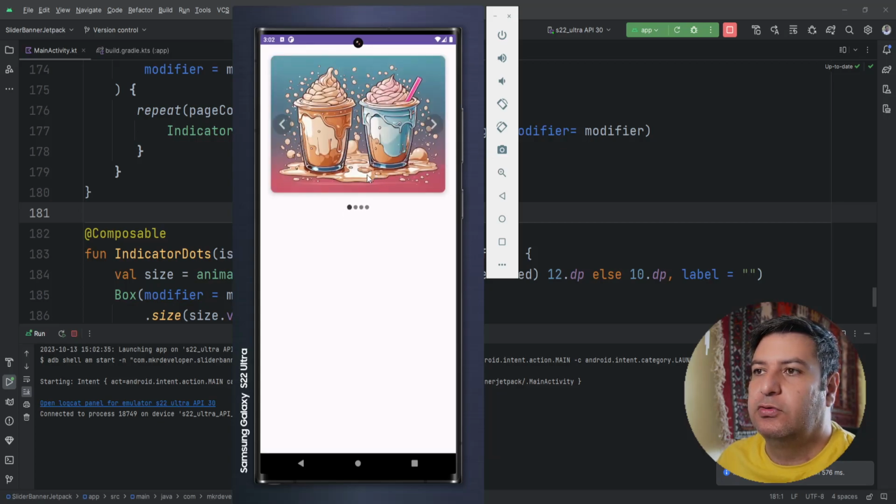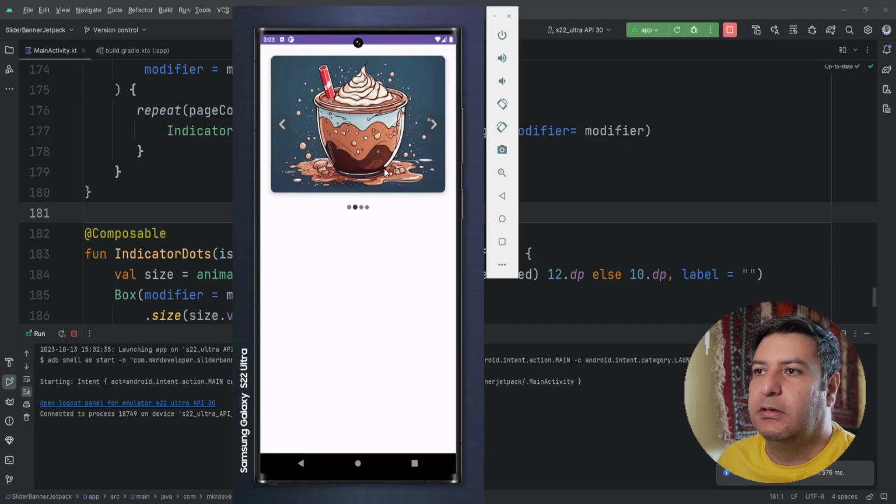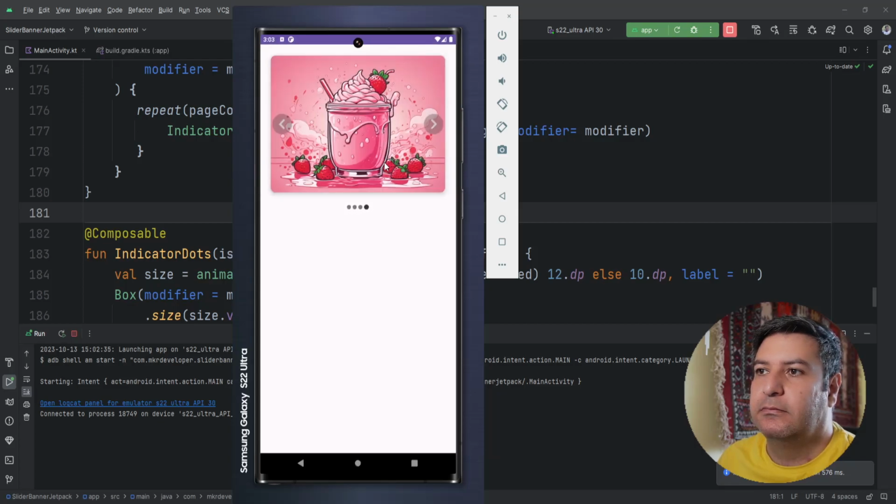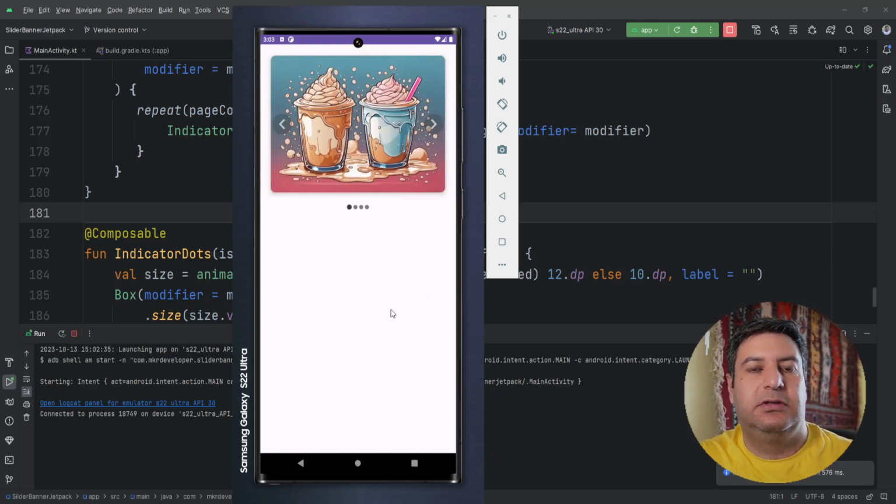I can control the slides by pressing the buttons back and next, and also by sliding them. And that was everything about this video.